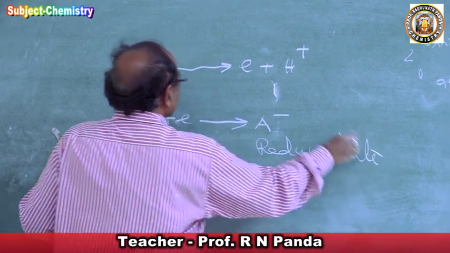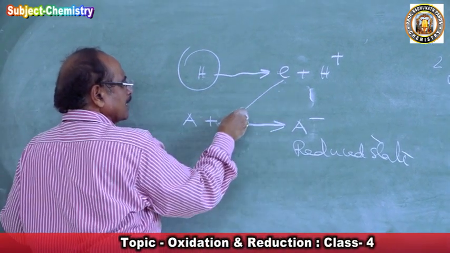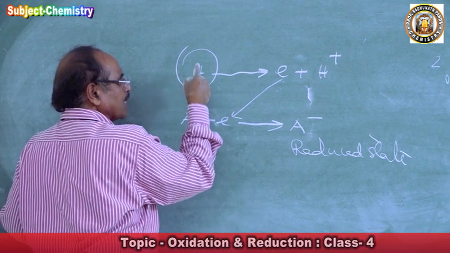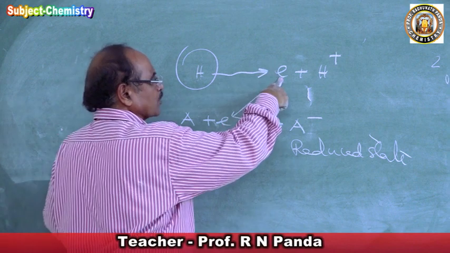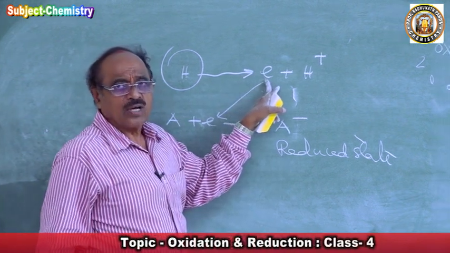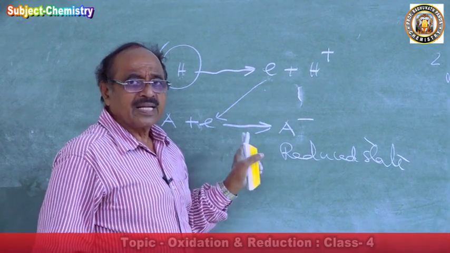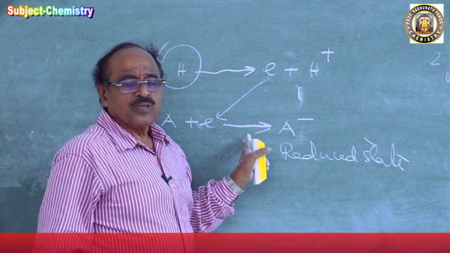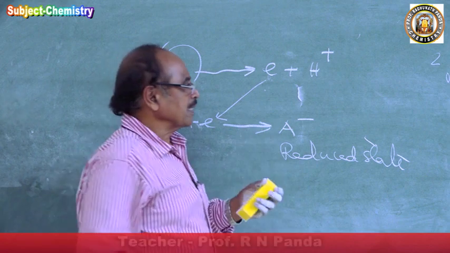Who does it? Now the hydrogen did it. This electron came from where? The electron came from hydrogen. So nascent hydrogen is capable of losing an electron, which can bring out reduction, hence nascent hydrogen is a reducing agent.